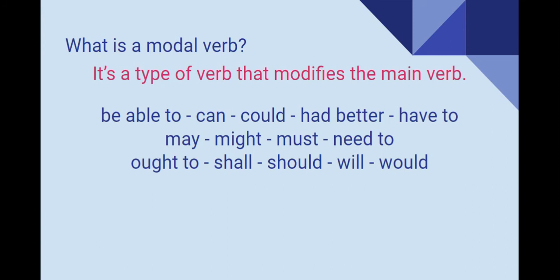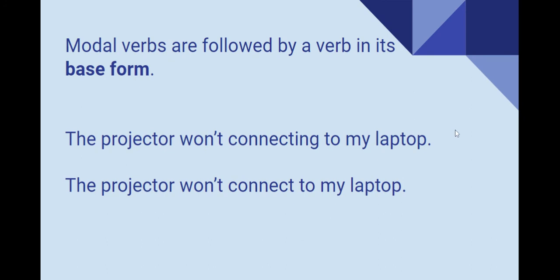We have here some examples: be able to, can, could, had better, have to, may, might, must, need to, ought to, shall, should, will, and would. Let's take a look at them. Modal verbs are followed by a verb in its base form. So "the projector won't connecting to my laptop" is not correct because if you notice, I am using ing. The correct sentence would be "the projector won't connect to my laptop."